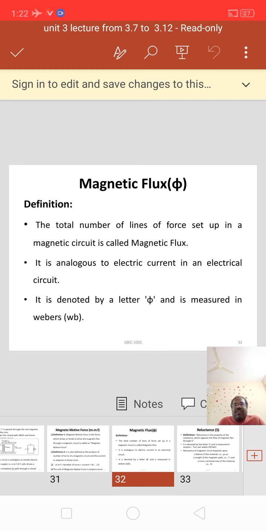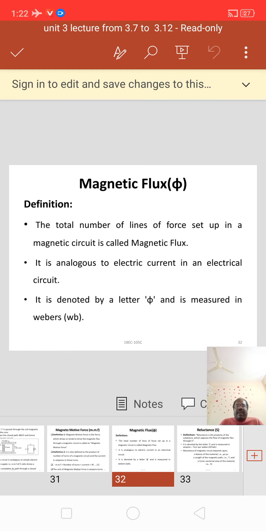Next, magnetic flux phi. The total number of lines of force set up in a magnetic circuit is called magnetic flux. It is analogous to electric current in an electric circuit. Magnetic flux represents the electric current in the electric circuit.